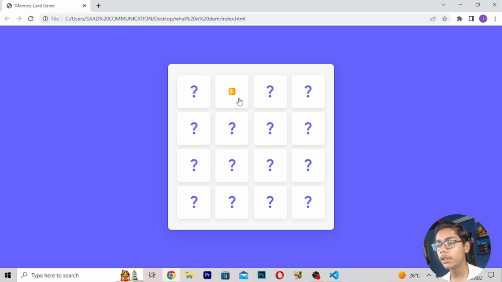This was the thing which I wanted to show you, and this was our memory card game which we have built. Like this you can build your own memory card game, and we have used the DOM and how to use it in JavaScript to build this amazing memory card game. I hope you understand how we have built it. This was a different video from the others, and I hope you enjoyed how we have built this project.